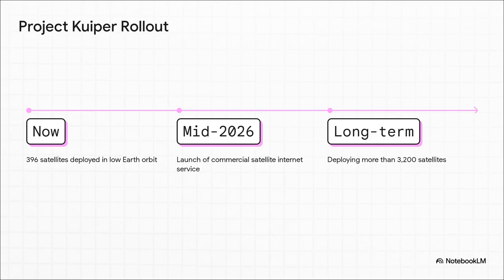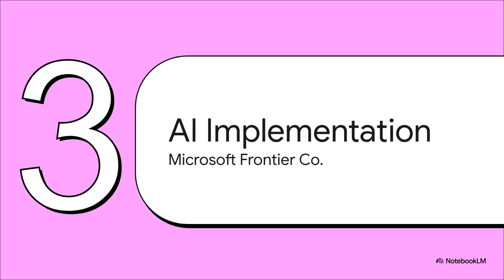Look, they definitely face huge hurdles in launch logistics compared to SpaceX's incredibly efficient reusable Falcon 9 rockets. But Amazon brings two things to the table: unparalleled financial power and the massive existing infrastructure of AWS. If they can integrate Kuiper directly with AWS for enterprise customers, they could carve out a massive and highly profitable niche. Pivoting back down to Earth, we hit Section 3, AI implementation gets real, specifically focusing on the brand new